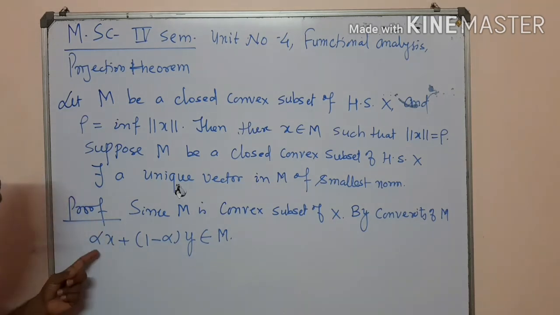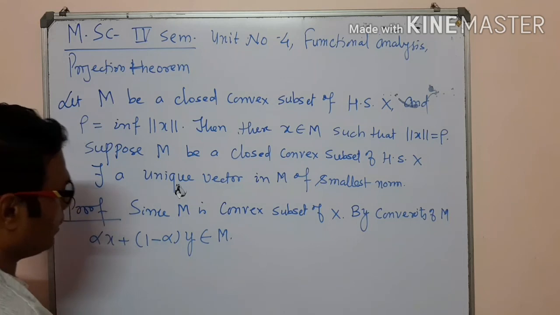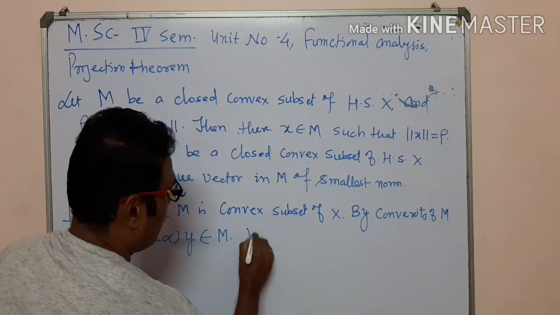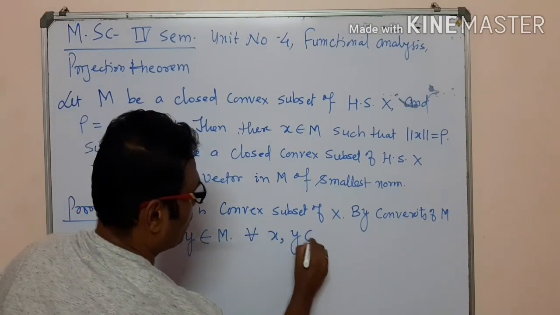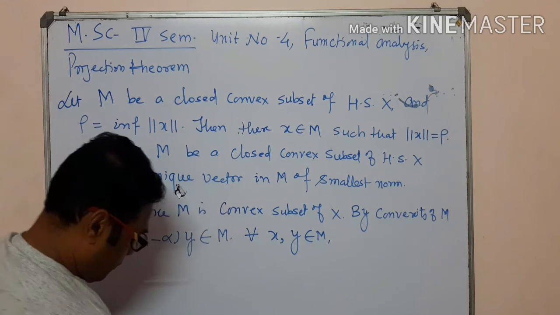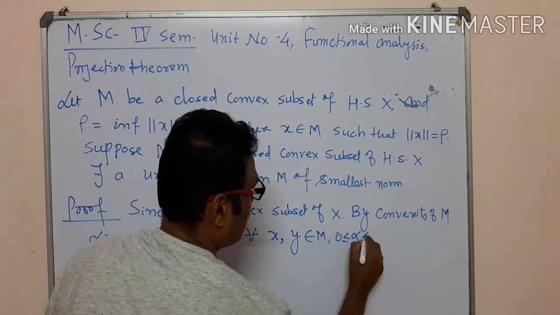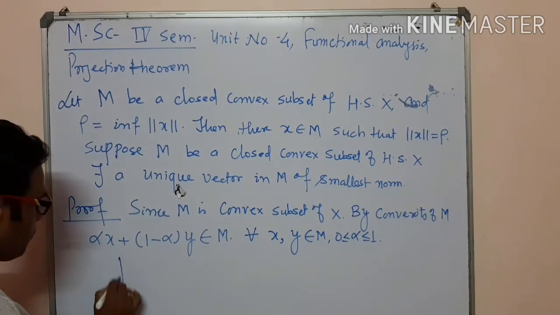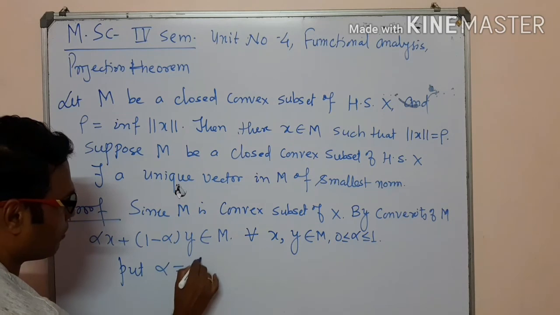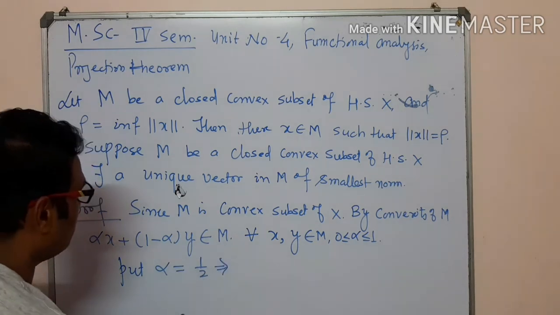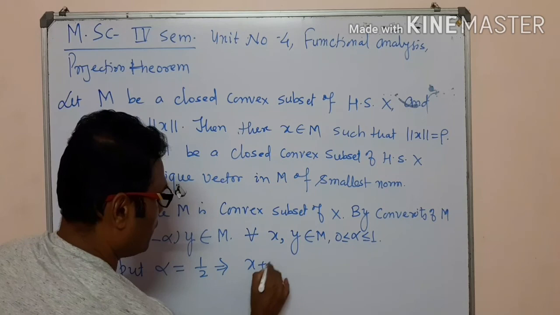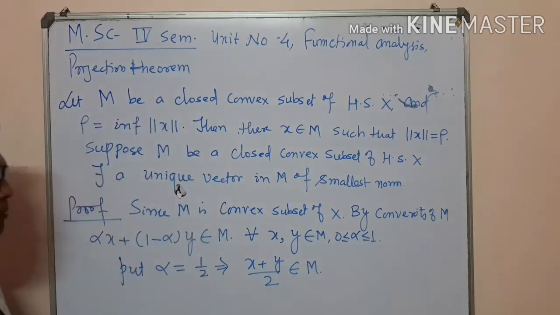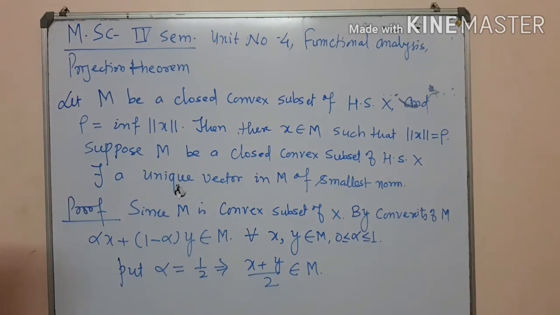So alpha x plus (1 minus alpha) y belongs to M for all x and y in M, where alpha lies between 0 and 1. Now we put alpha equal to half, which implies that (x plus y) upon 2 also belongs to this set M.